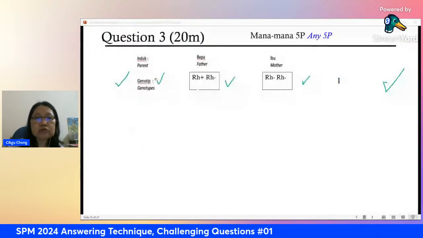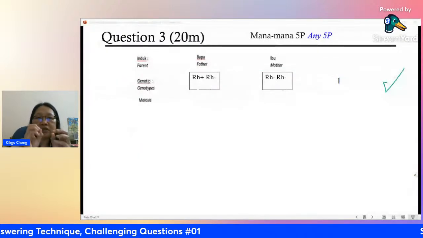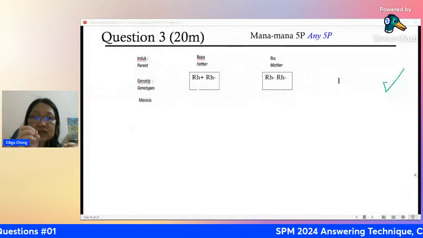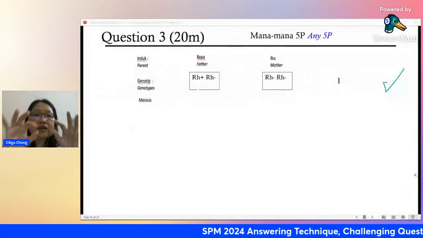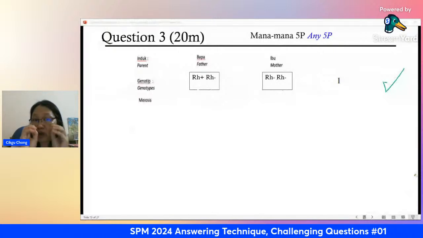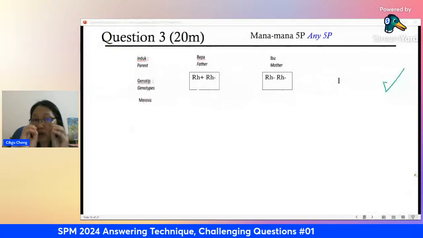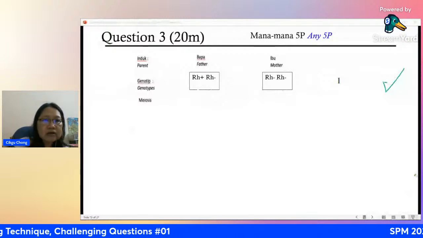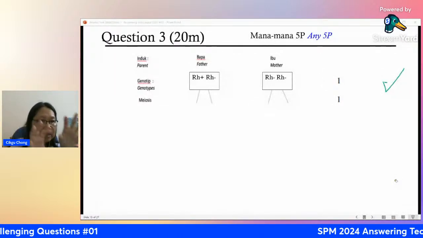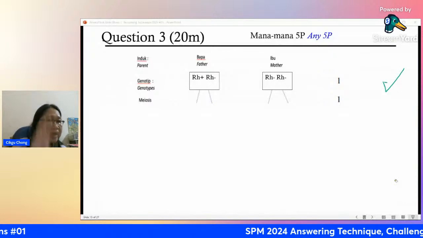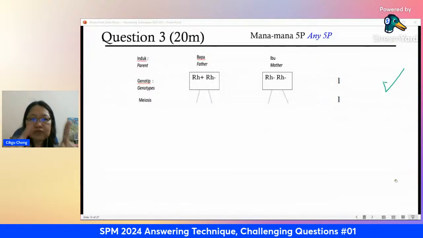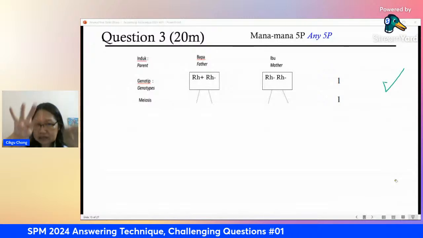Meiosis. Don't forget to write meiosis, because of Mendel's first law of segregation. The law of segregation says that during the formation of gametes by meiosis, every gamete will take 1 allele only. There's no such thing as a gamete taking 2 alleles. So it must split. Okay, a gamete must take 1 allele, then the other gamete will take the other allele. So you get 1 mark here, just for the lines there. All right, the 4 lines.